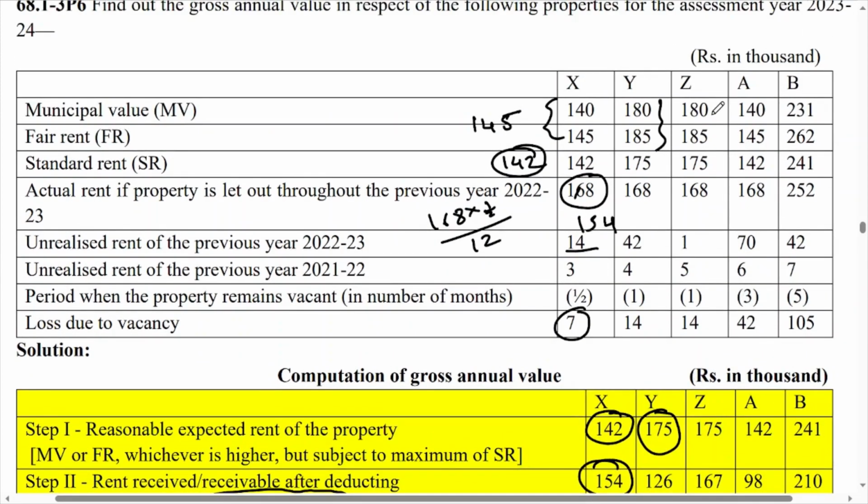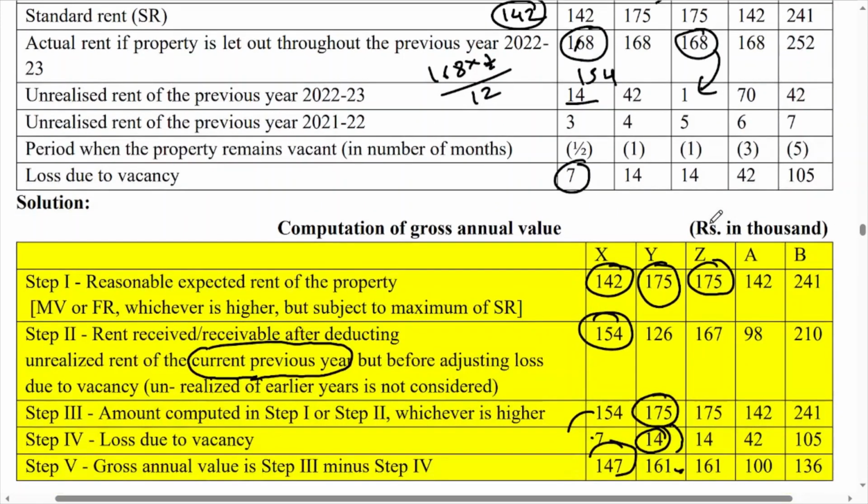What is the next situation? 180 and 185. So consider 185, then compare with 175. So your answer is 175, that is written over here. Now 168 minus unrealized rent for the current previous year 1, so 167. So higher is 175. Loss due to vacancy is 14. So 161 will become your answer.